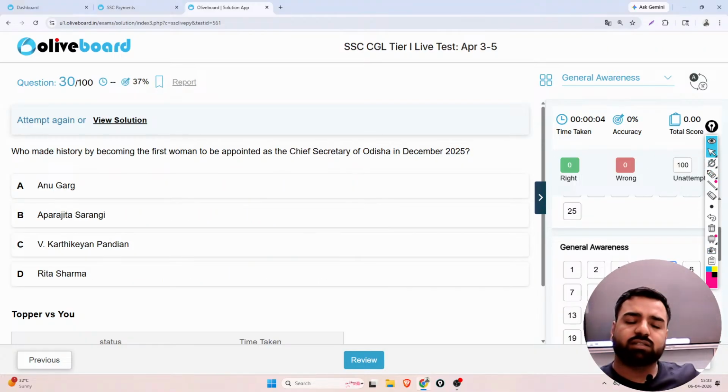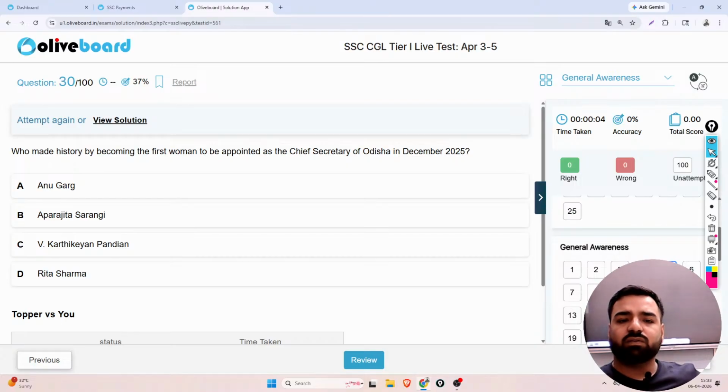The next question is this: who made history by becoming the first woman to be appointed as the Chief Secretary of Odisha in December 25? So the answer would be Anu Garg, or Aparajita Sarangi, or V. Karthikeyan, or will it be Rita Sharma?